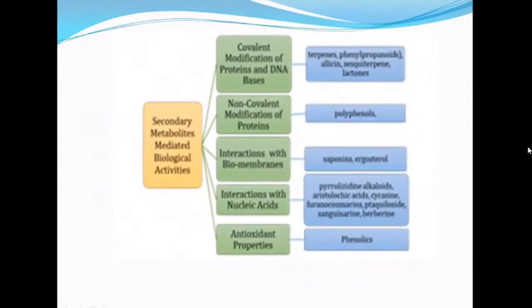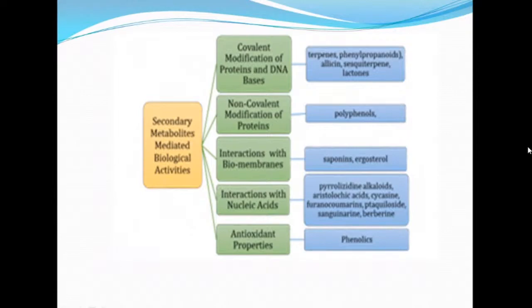So what is the mechanism of the secondary metabolites? How is it given for the treatment of all these diseases? Say, for example, these secondary metabolites may covalently bind with the proteins and DNA bases, example terpenes. Sometimes they bind non-covalently with the proteins, example polyphenols.